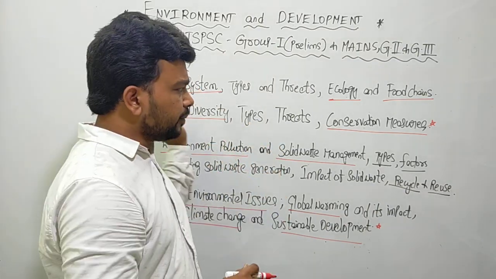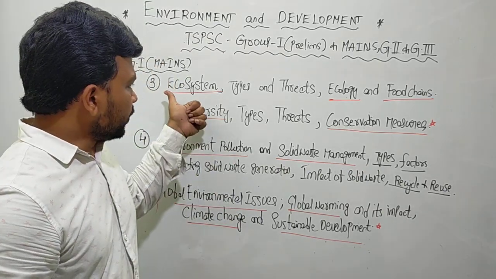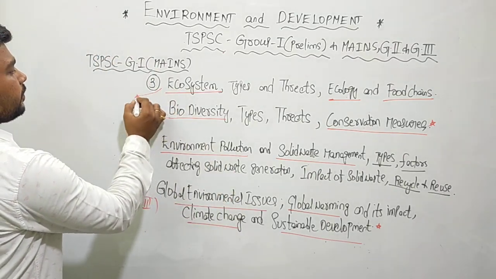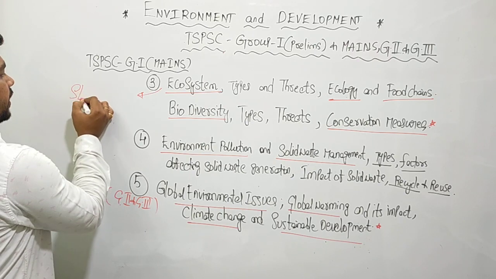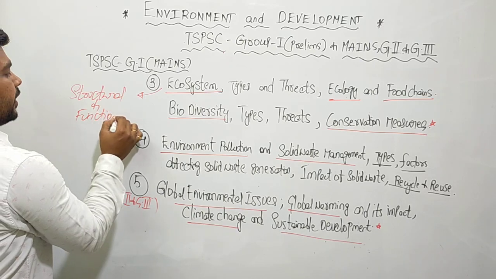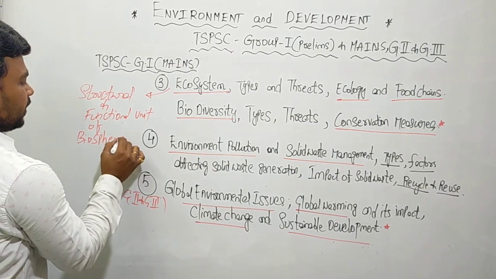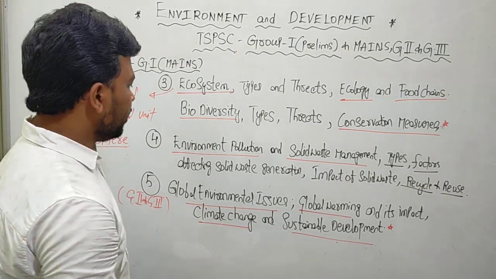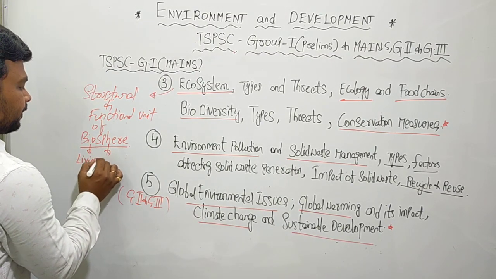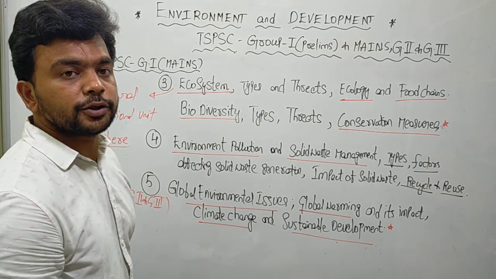Now understand, friends, this is purely a theoretical topic with a little bit of application also. So see here, what do you mean by ecosystem? Ecosystem is defined as the structural and functional unit of the biosphere. Now you have a new word called biosphere. What do you mean by biosphere here? Biosphere, simply, is called a living sphere. Bio means living, sphere means it's a geographical area where the life forms reside. That is called the biosphere.